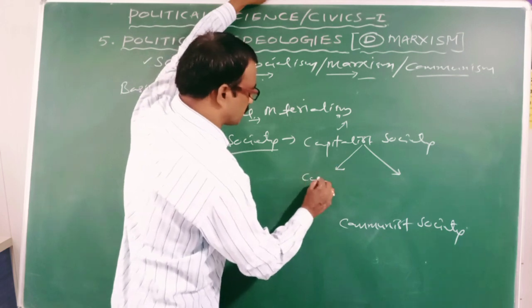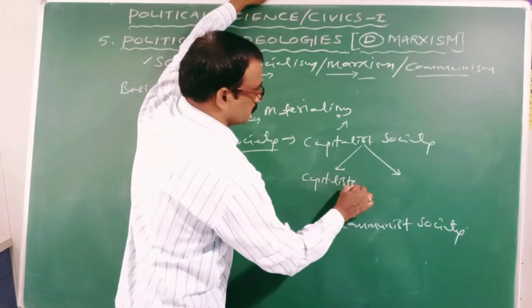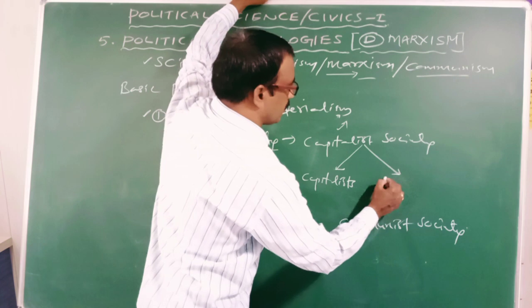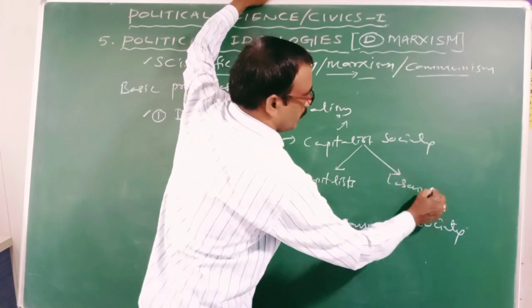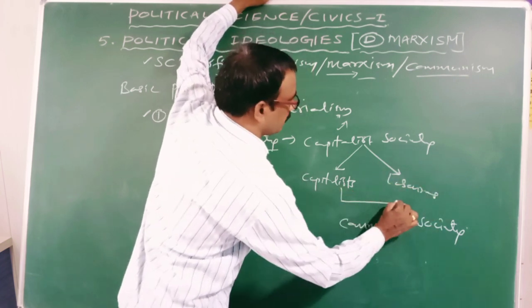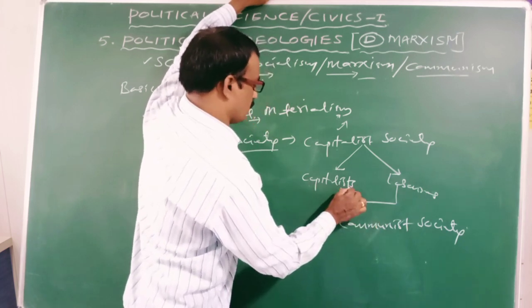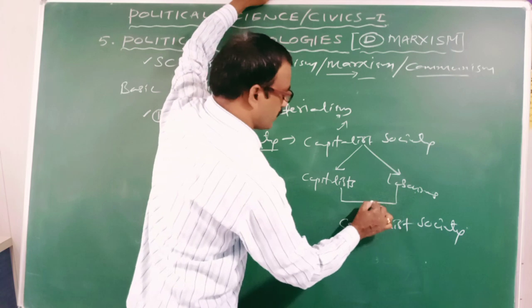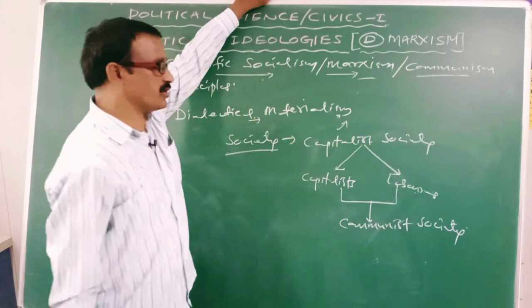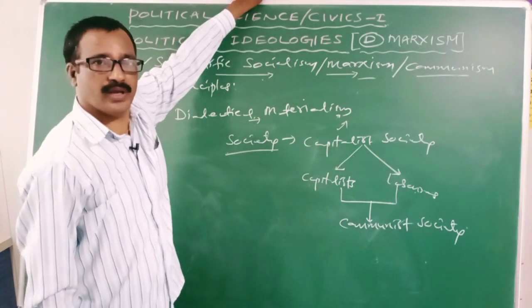Haves are capitalists and have-nots are laborers. If the contradiction takes place between the capitalists and laborers, communist society will emerge.